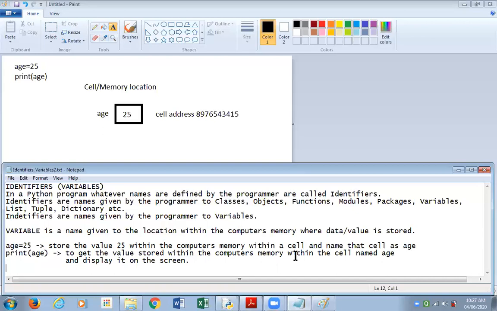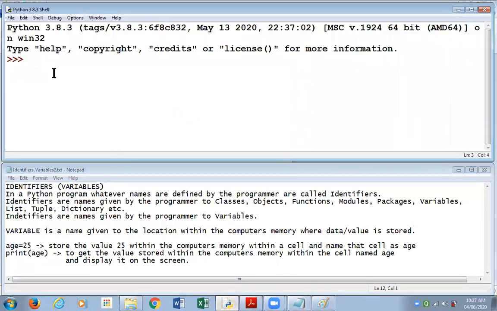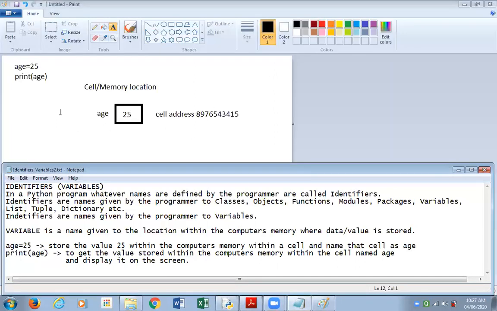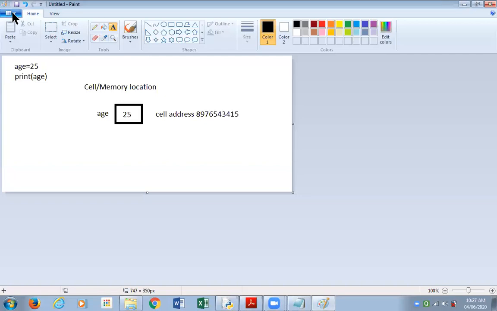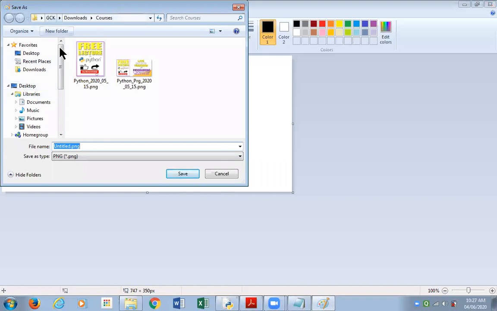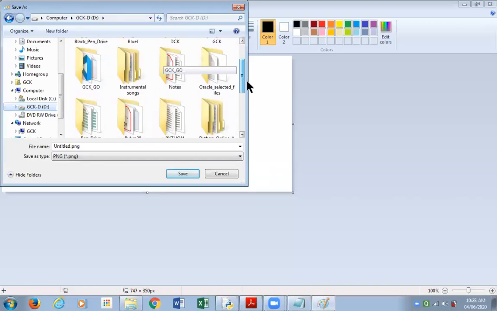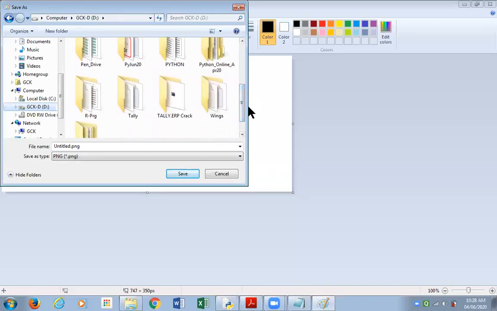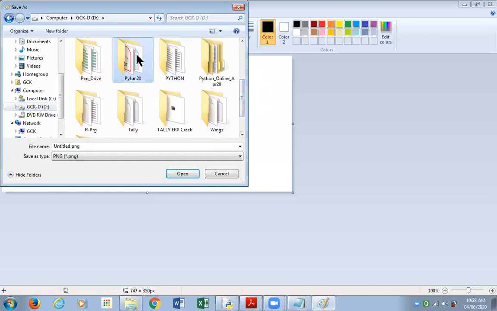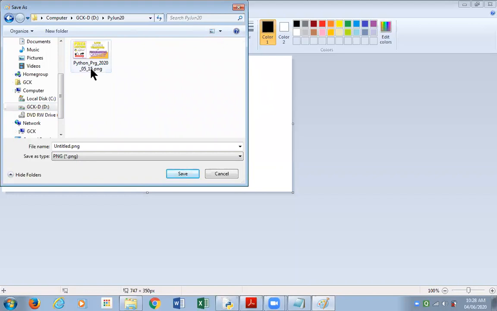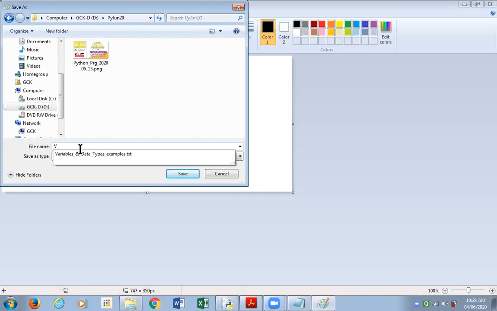Let us try this out on the computer now. I've already started Python. We have the Python screen. Just before I do that, allow me to save this image. I'm saving this image in my D drive. I've created a folder for our batch, June 20, and within this I'm saving this image by the name variables.